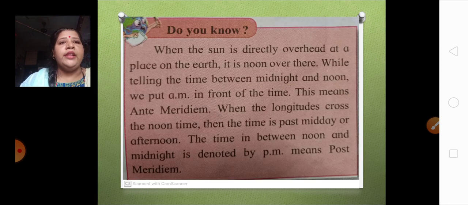Do you know? When the sun is directly overhead at a place on the earth, we have seen the diagram before, it is noon over there. While telling the time between midnight and noon, we put AM in front of the time. This means ante meridian. When the longitude crosses the noon time, the time is past midday or afternoon. The time between noon and midnight is denoted by PM, meaning post meridian.